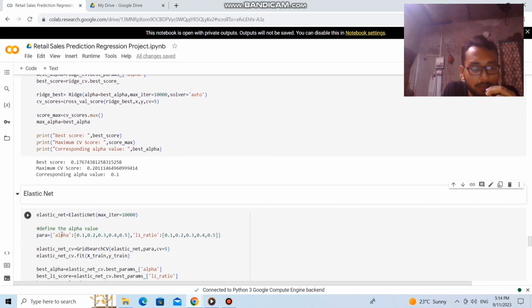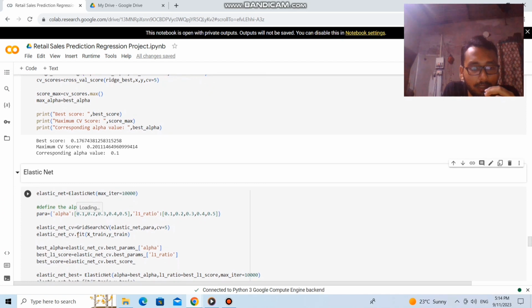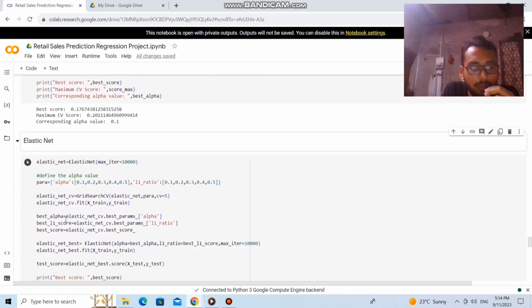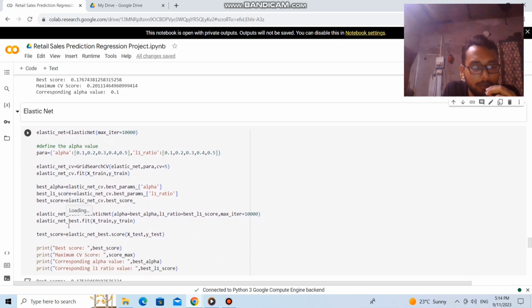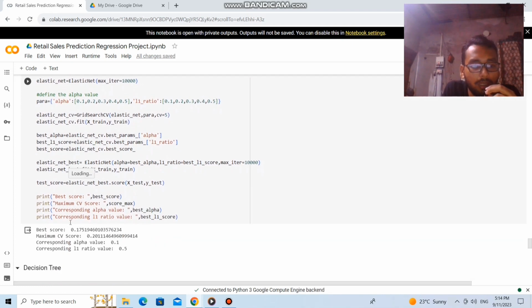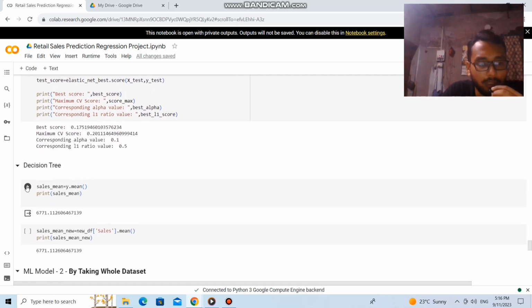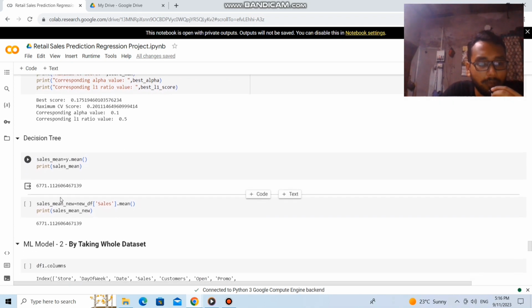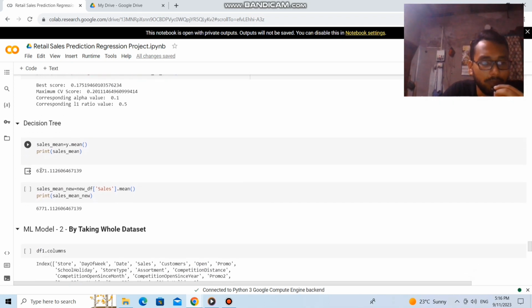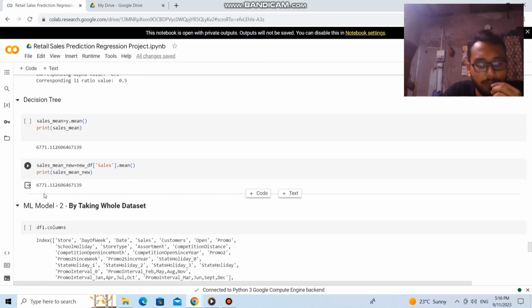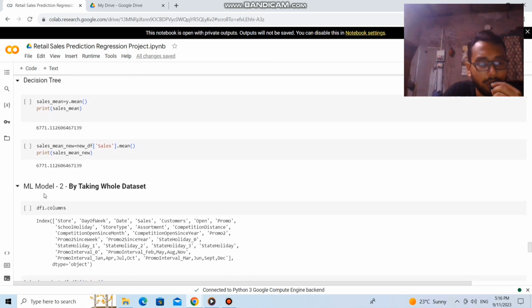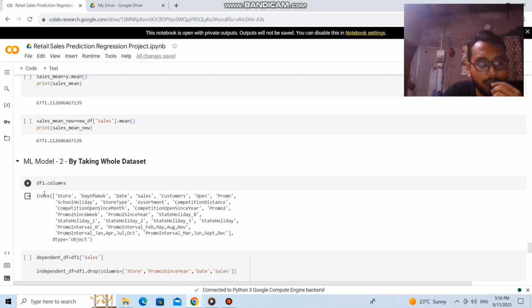Next is the elastic net model. Here we also set the parameters so that we can get the best possible parameters. Creating the elastic net machine learning model and fitting the model, we get the best score of around 0.17. Next is the decision tree model. Here we take the sales model mean, which is around 6771.